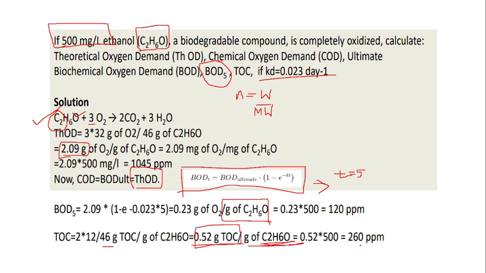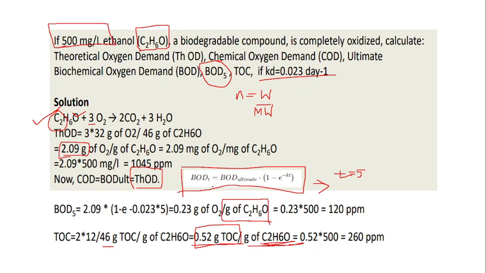Now we have found that 3 moles of oxygen is required to completely degrade the 1 mole of ethanol. So the theoretical oxygen demand is calculated based on the stoichiometric equation. Again, we have found the ultimate BOD to be the theoretical oxygen demand and assume the COD is also same.